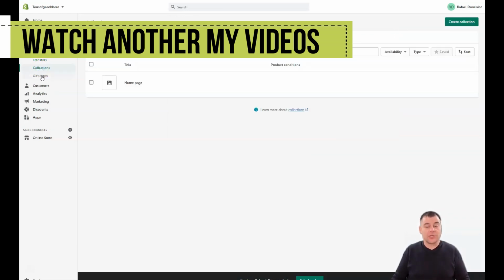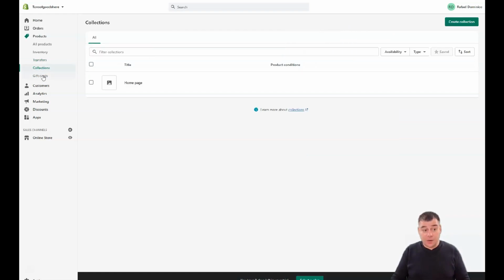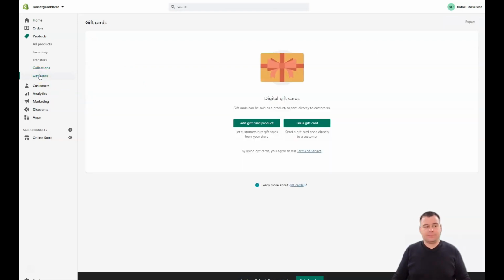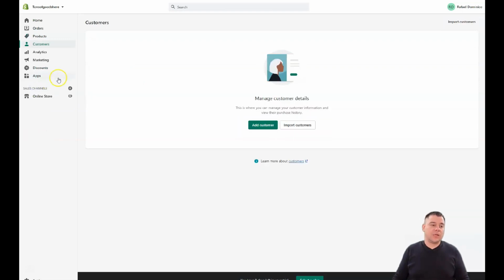Transfers: if you have new incoming items, you can make all those inventory transfers here. Collections is a very interesting spot and a very interesting tool for sales. You can display all your collections to your customers on your website. If you have a couple of items to combine into a collection, that can be great and cool, and it's definitely a very powerful and interesting tool. Gift cards, pretty clear and understandable, I won't even explain what those are.